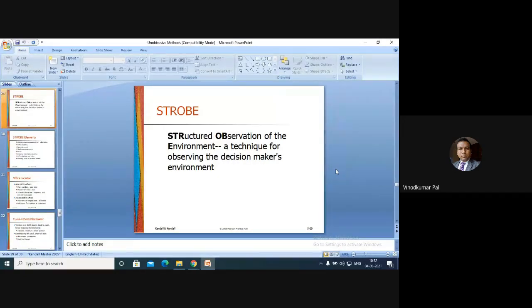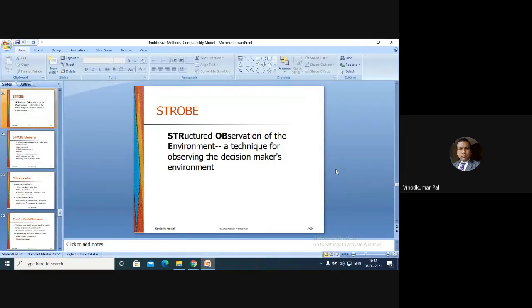If in that decision maker's office there is a computer, a printer, a big shelf with good journals placed in it, and many other tools, we observe each and every tool and what purpose they are using it for. So we try to find out some information from the physical environment.